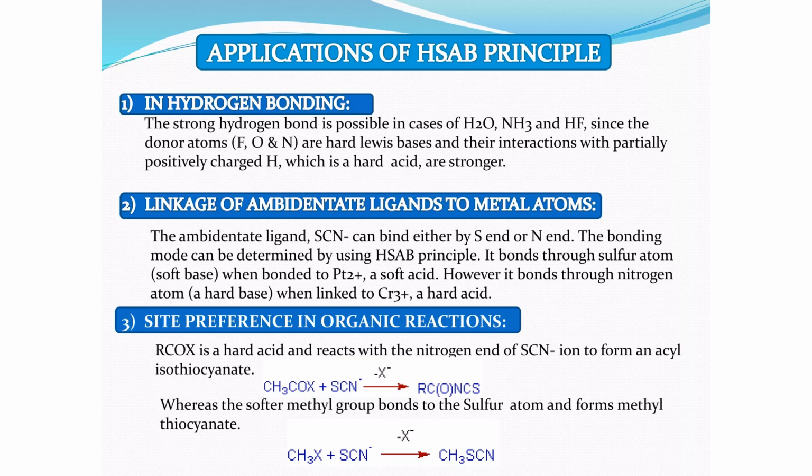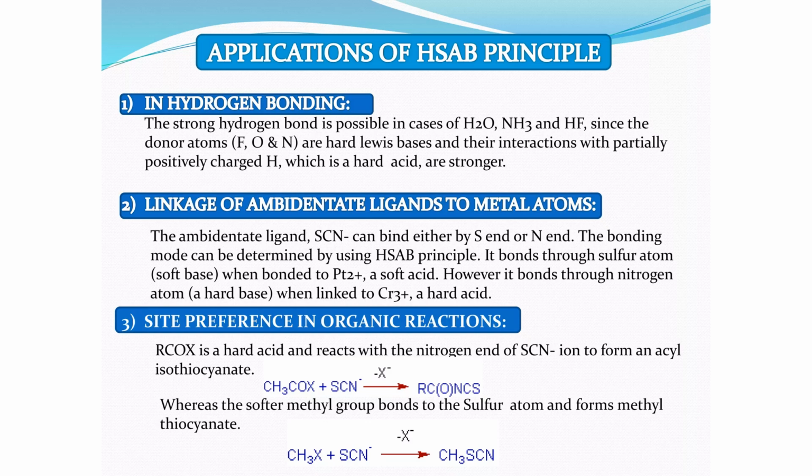For example, if we have a platinum 2 positive, right? So platinum 2 positive, since it's having a 2 positive charge, means it's an acid. And we have chromium, and it has 3 positive charge, right? So chromium having 3 positive charge has a smaller size, while platinum having 2 positive charge is a softer acid.